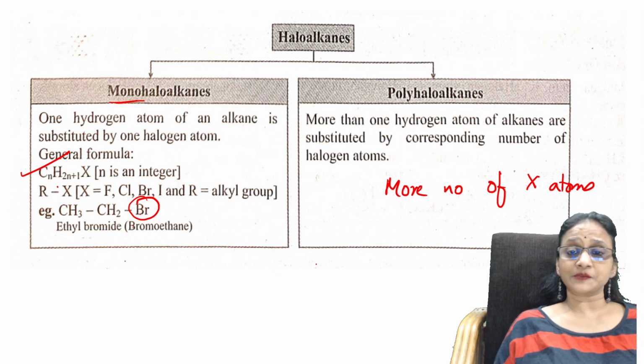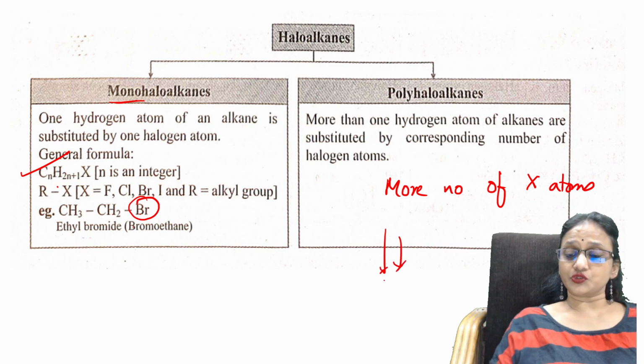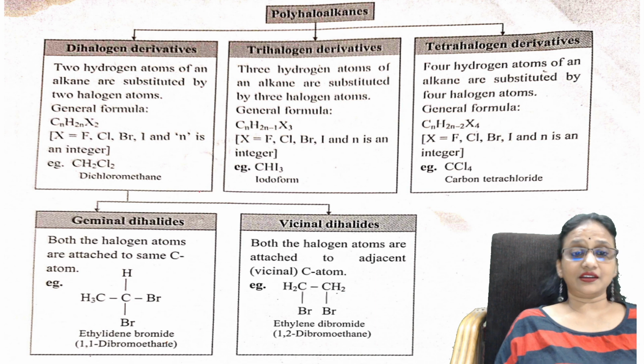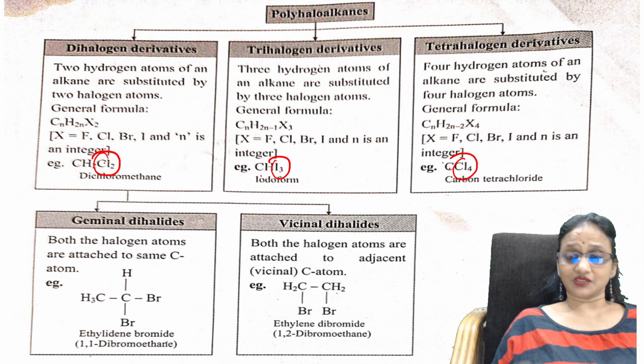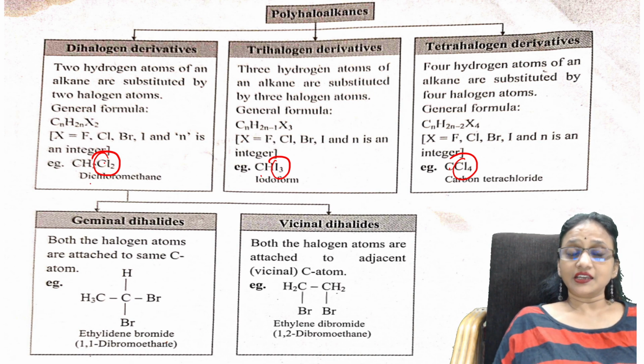Let's see the examples. These polyhalogens are further classified into di, tri and tetra. Di means you have two halogen atoms in that. Tri means three halogen atoms. Tetra means four halogen atoms, since carbon is tetravalent. Again, dihalogen derivatives are divided into geminal and vicinal.